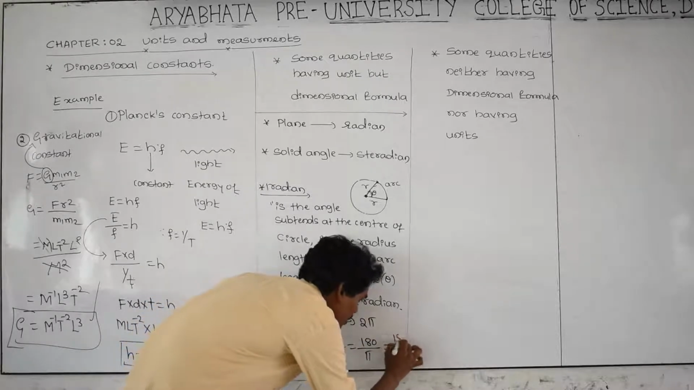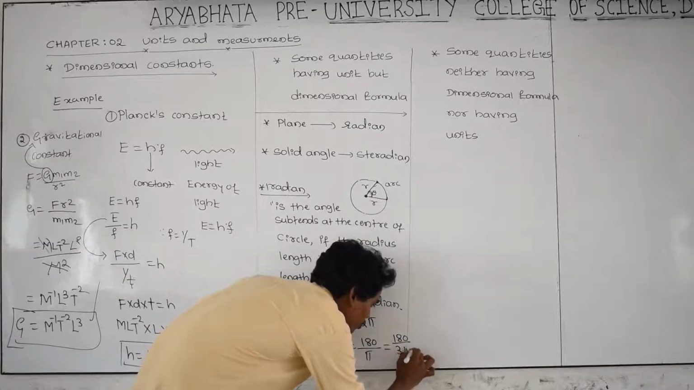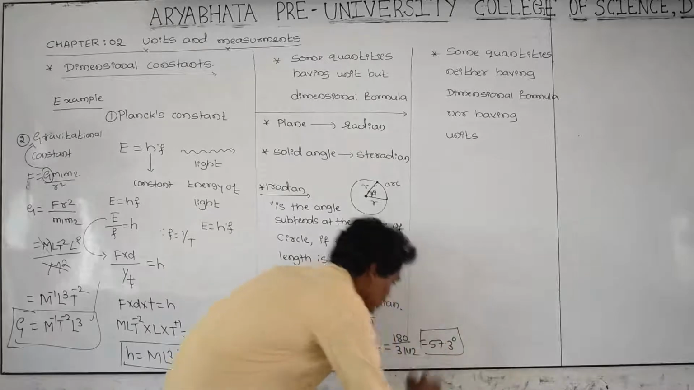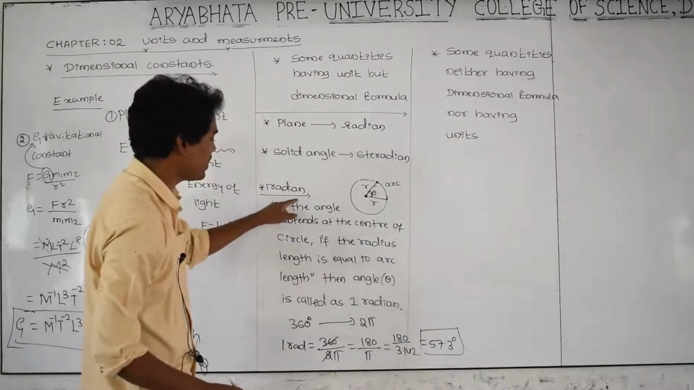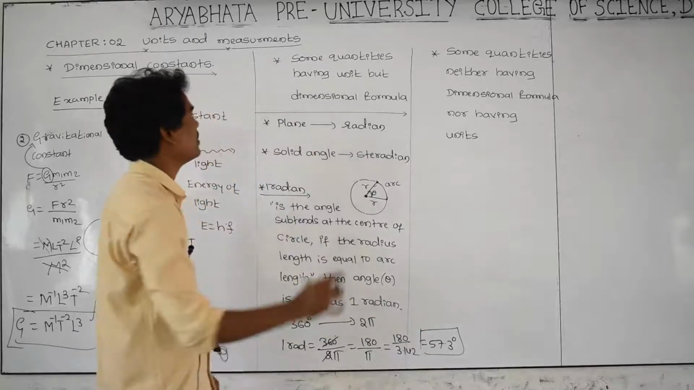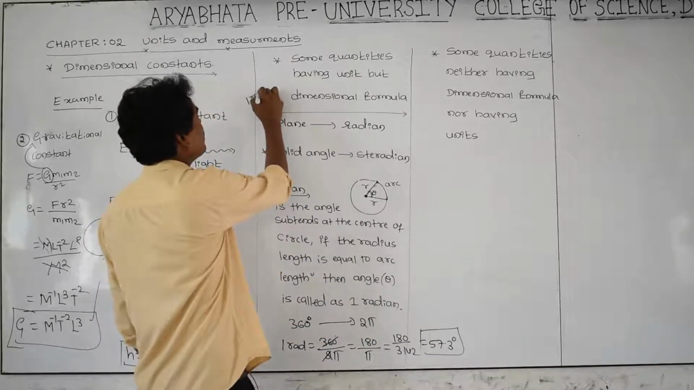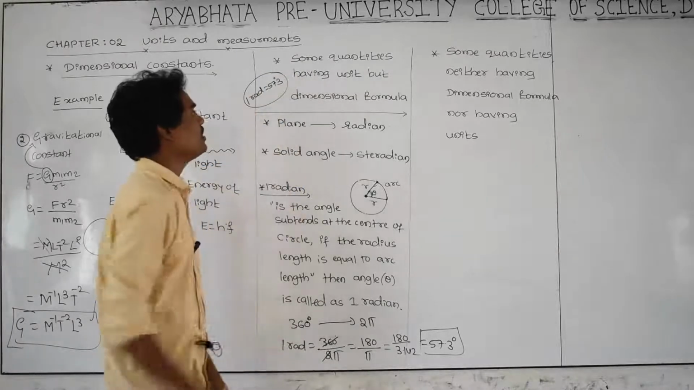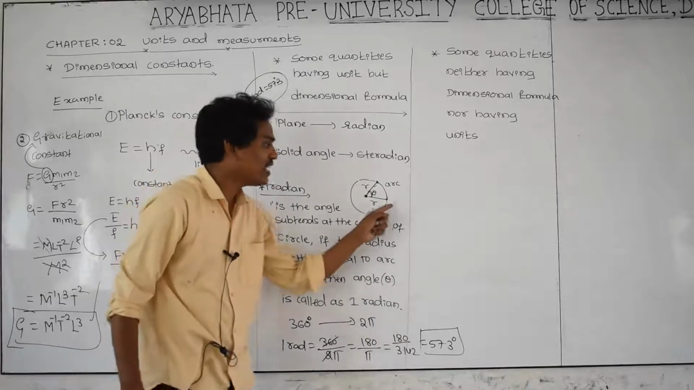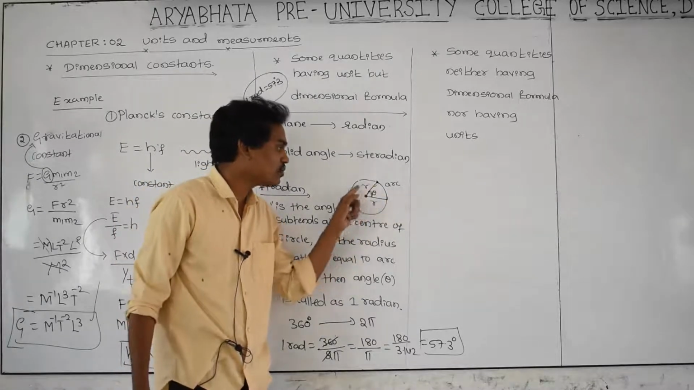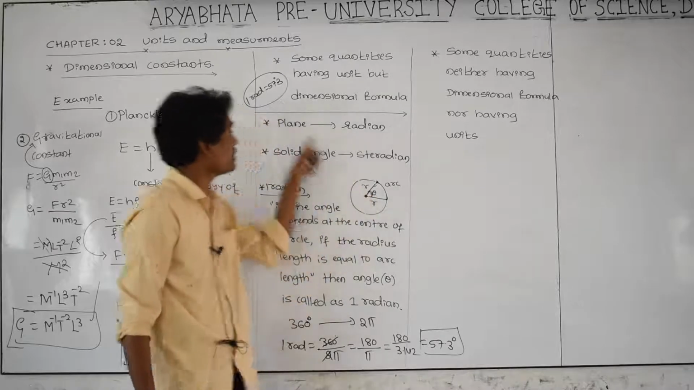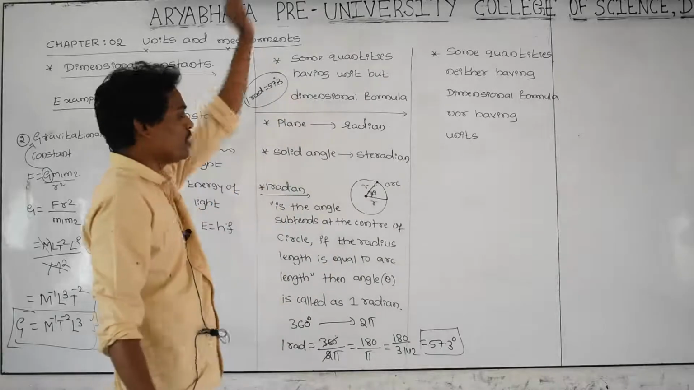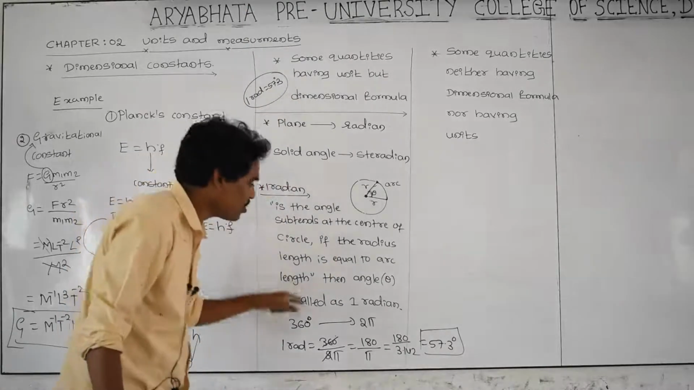Then this is equal to 180 divided by 3.142. Then this becomes 57.3 degrees. What is 1 radian? 1 radian is equal to 57.3 degrees. You remember, 1 radian is equal to 57.3 degrees. When the length of the arc is exactly equal to the length of the radius, then this angle is 57.3 degrees. 1 radian is equal to how many degrees? 57.3 degrees. This is the definition of radian.